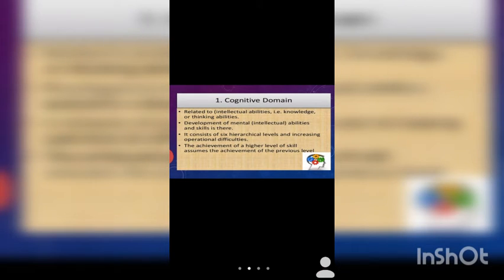As I have told you all, there are 6 hierarchical levels that increase the operational difficulty, and to achieve a higher level of skill you assume the achievement of the previous level. So it is known as the cognitive domain. Hope you all have understood the cognitive domain.